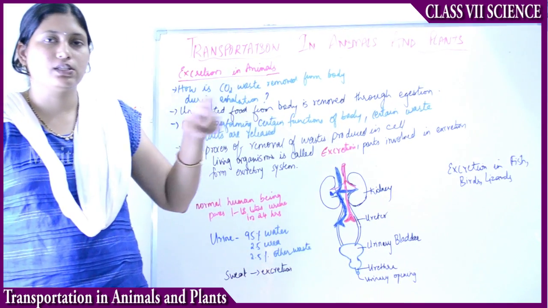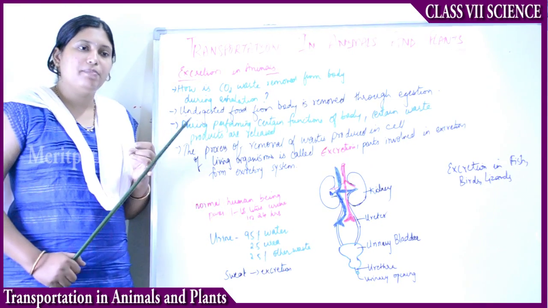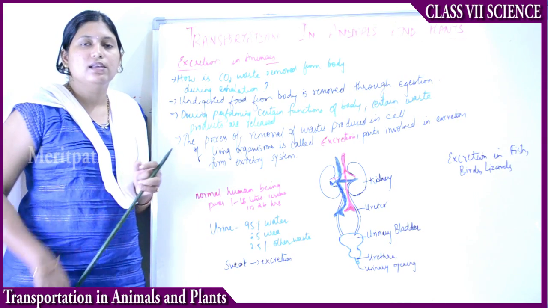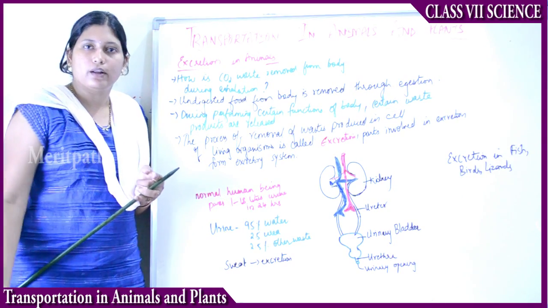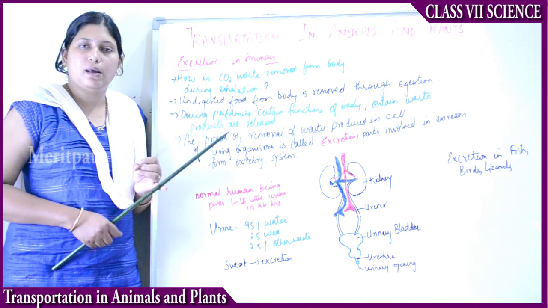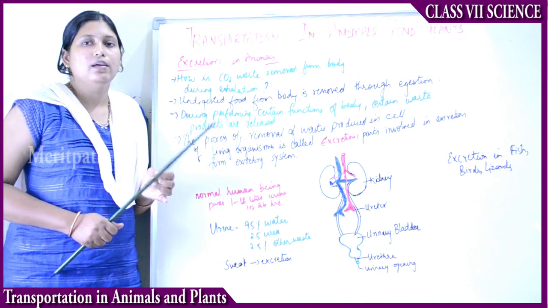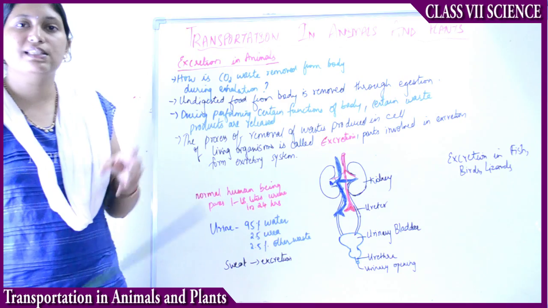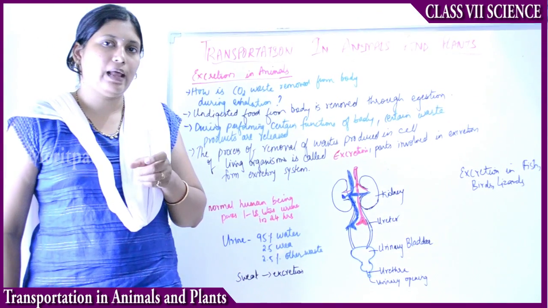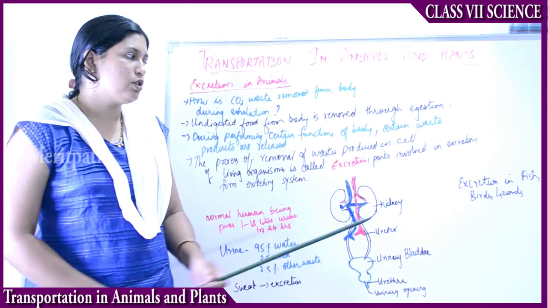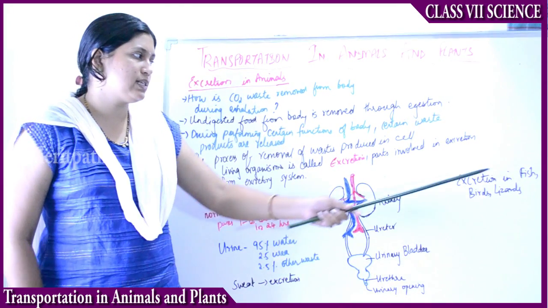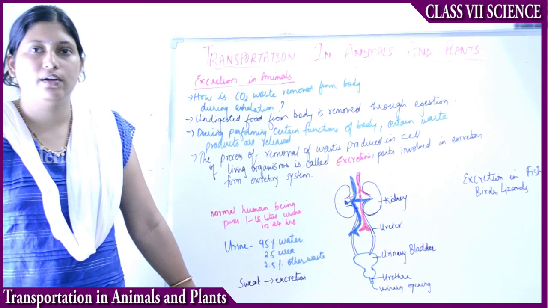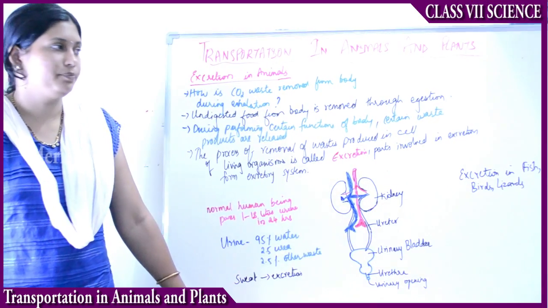Then excretion in fishes. Fishes live in the water, right? So from their cells they excrete ammonia. This ammonia again gets dissolved in the water. That is the excretion in fish. Then moving on to birds and lizards. Birds and lizards excrete a semi-solid substance, whitish or blackish in color. That is also made up of urea only. So fishes excrete ammonia, while birds and lizards excrete a semi-solid whitish or blackish substance, which is also made up of urea.